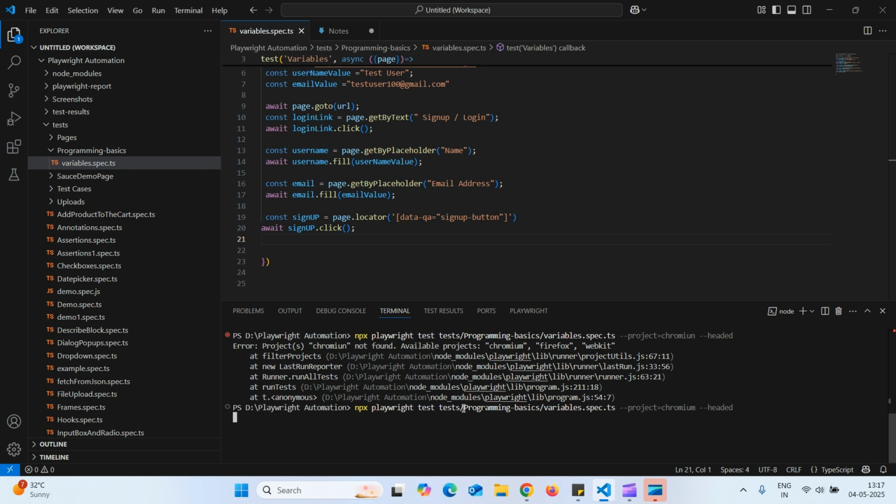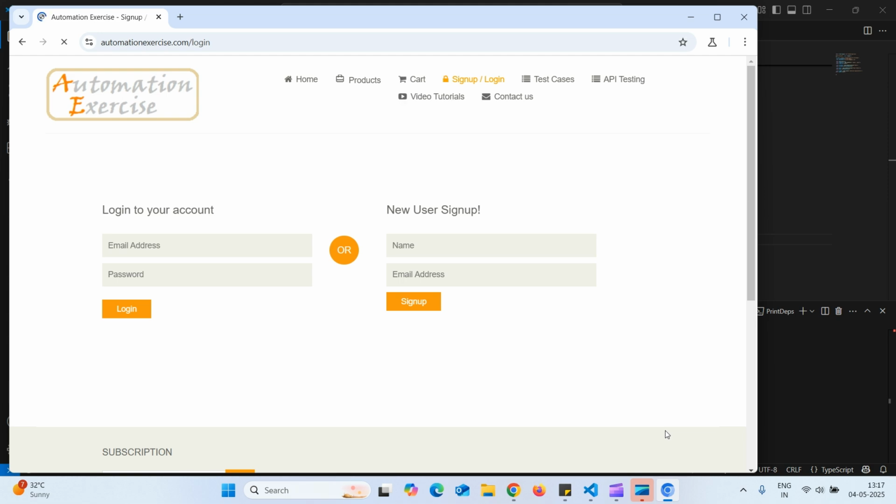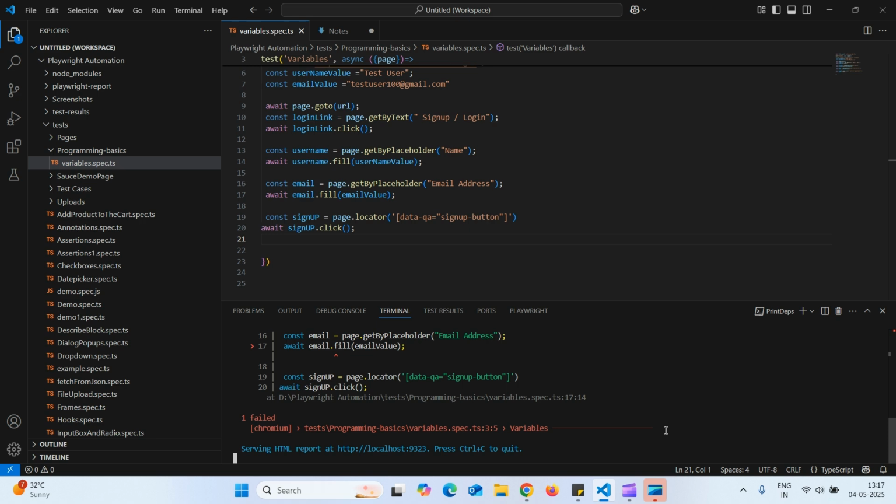If you do not mention headed, it will execute in headless mode. And if you do not mention project is equal to Chromium, it will execute in all three browsers: Safari, Chrome, and Edge. Fill email value. We'll see what the error is.